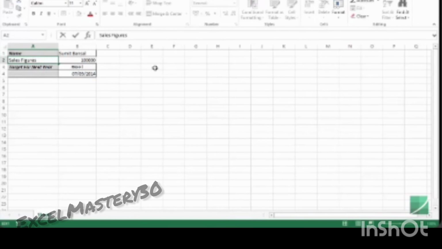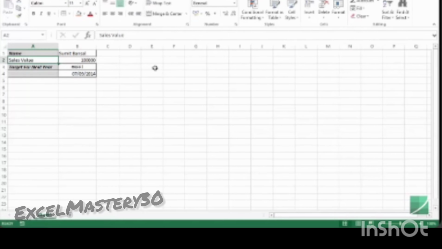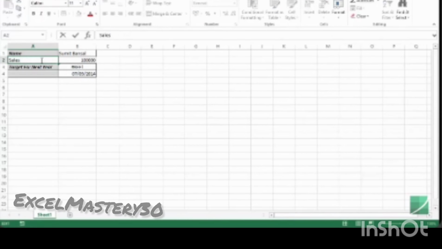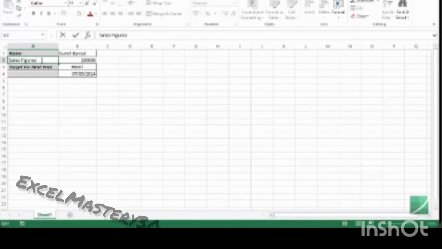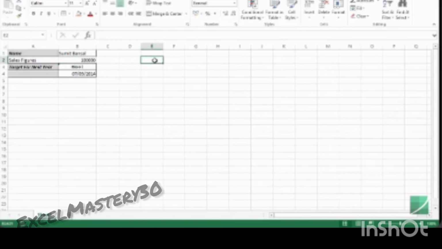If I do any of these three actions, then the change is confirmed. But if I press escape, then this change does not take place. For example, if I press escape here, you would see that the value does not change. So it is imperative that you make the change and you either hit enter or you use the arrow key or you go and click on any other cell to confirm the change.